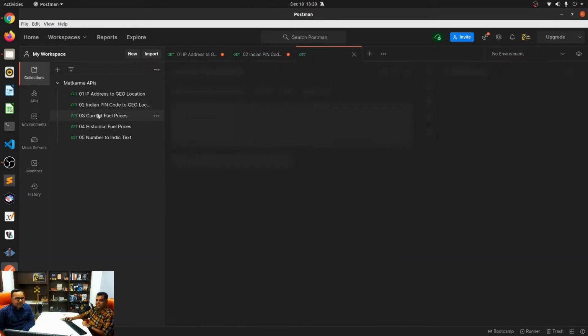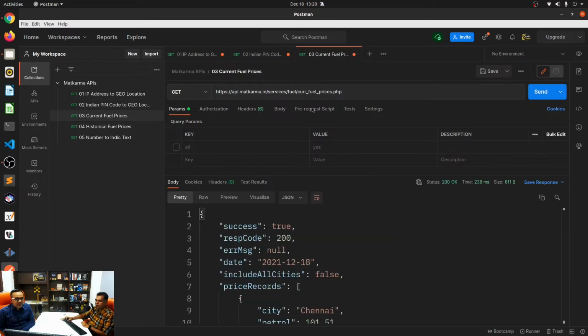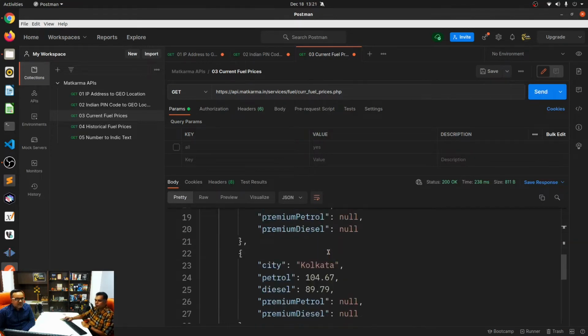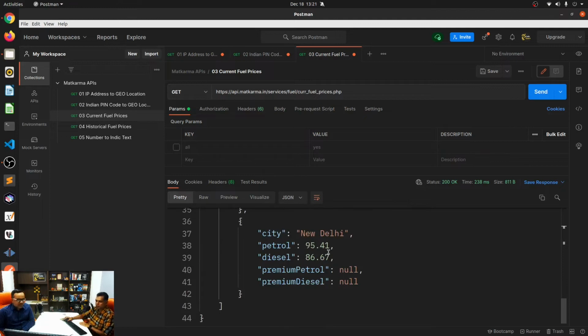Right. These are the current fuel prices, I think. So let me first exclude this, and I'll say send. I'm not saying that I want all the current petrol prices, but you can see that it will return it for Chennai, Delhi, Kolkata, and Mumbai. Oh, and New Delhi, of course. I forgot about that. But these five.